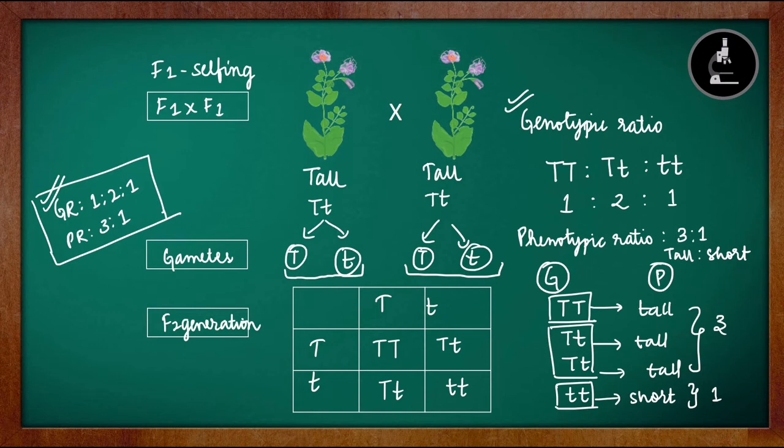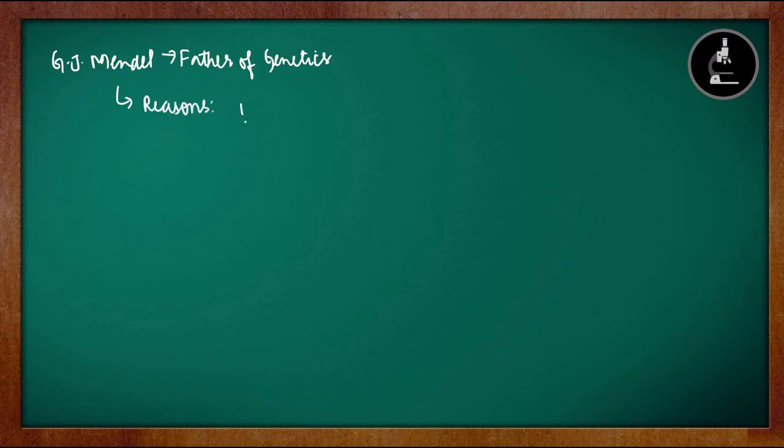Now let us quickly recap whatever we have seen in this video. This is a very important topic as well. We started with knowing who Gregor Johann Mendel is. He is the father of genetics, who gave us the basic principles of heredity. After knowing who Gregor Johann Mendel is, we discovered the reasons for selecting the pea plants. One is the easily identifiable and distinct characters.